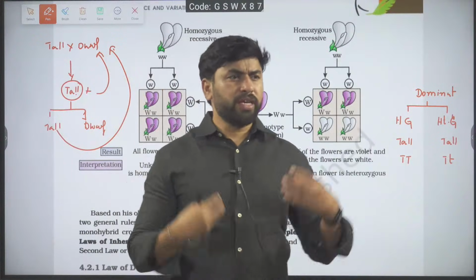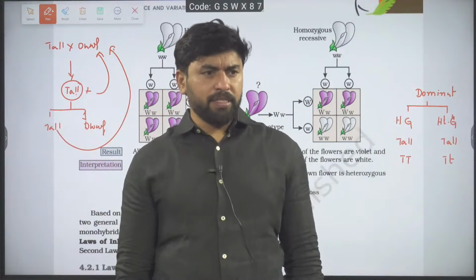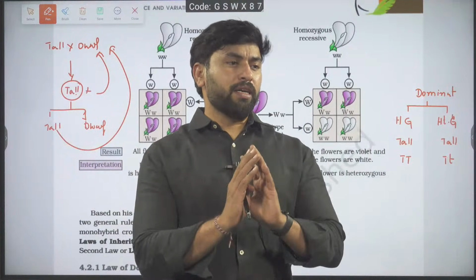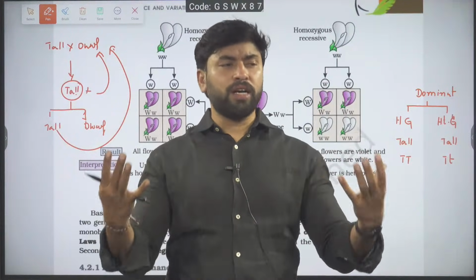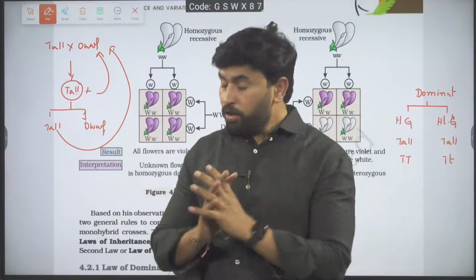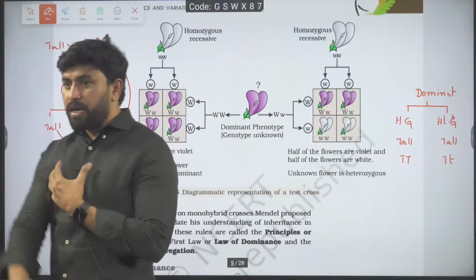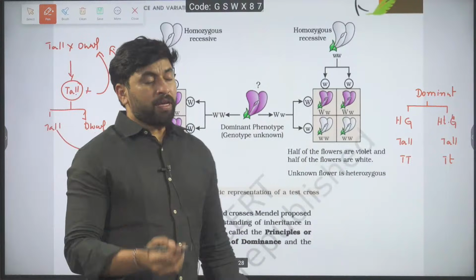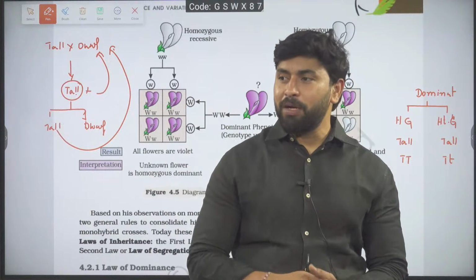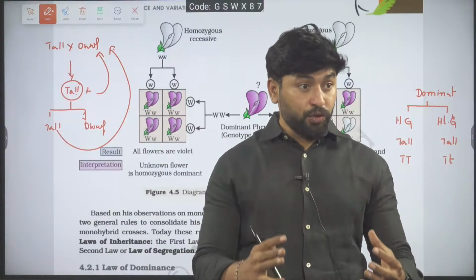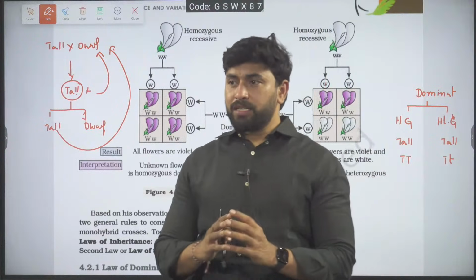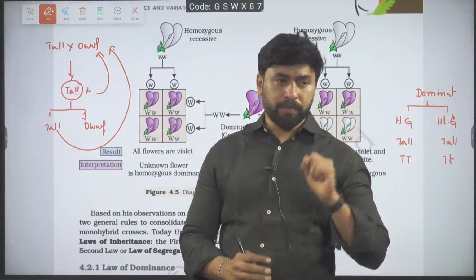Of course, you can cross anyone. That means it's not necessary that always you have to cross with the parent. But if you cross with the parent, that is also not an issue. Got the idea? That's the reason why we take a dominant phenotype and cross it with recessive one. Crossing the unknown genotype of dominant phenotype with recessive phenotype, we will call it test cross. Test cross would give two types of result.